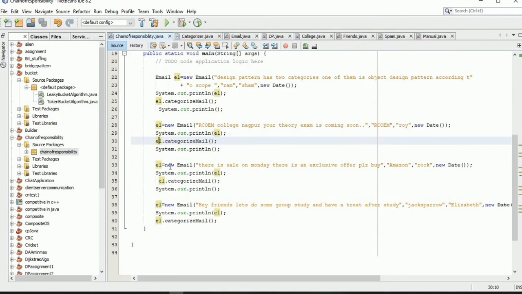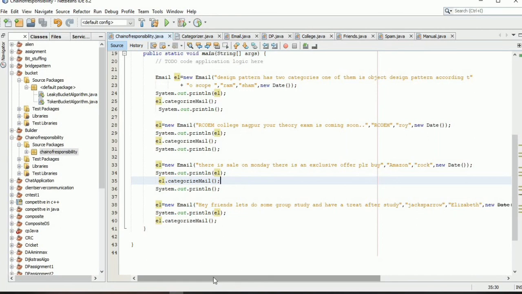After that, ev will point to a new email which has four arguments as following: there is a sale on Monday, there is an exclusive offer, please buy. Here the sender is Amazon and the receiver is Rock, and we are passing the current system date. After this, we are simply printing the object ev, and here we are calling ev dot categorize mail.